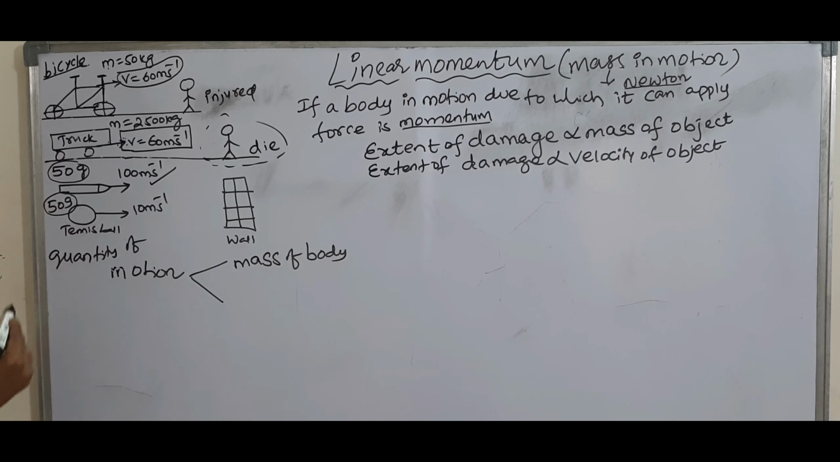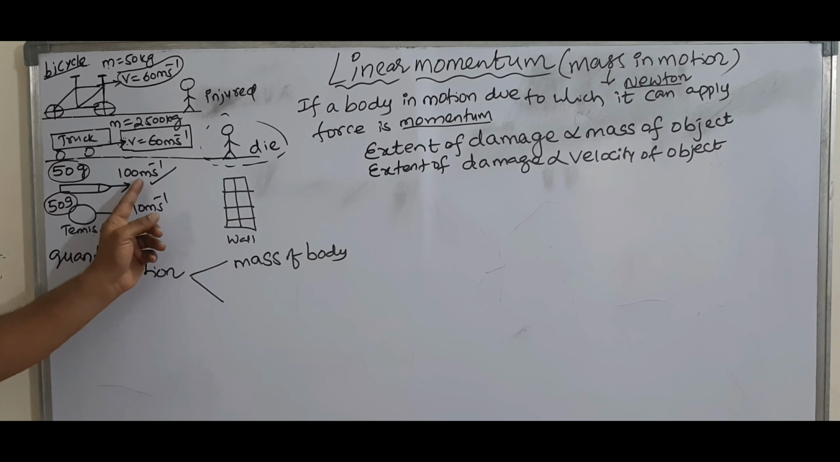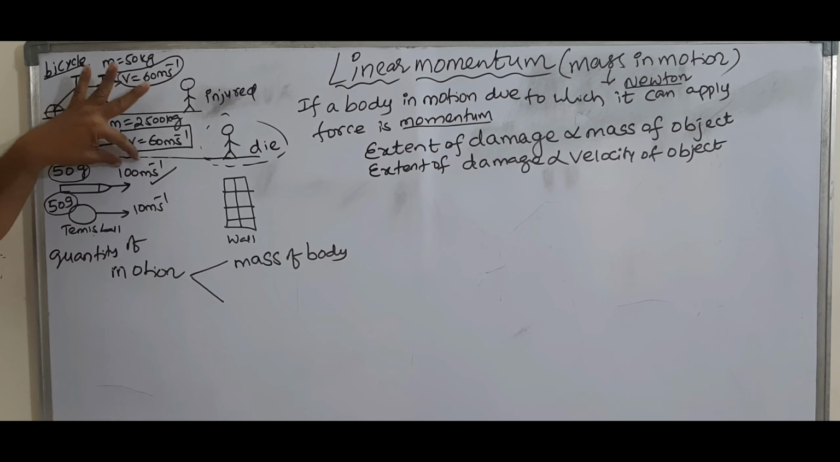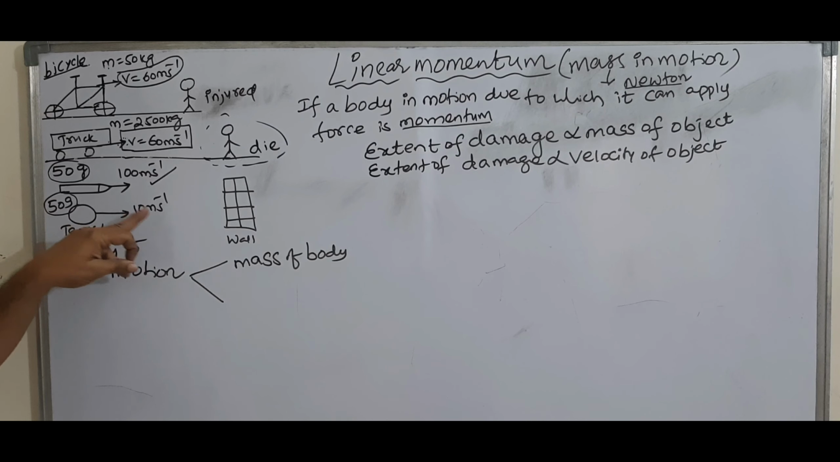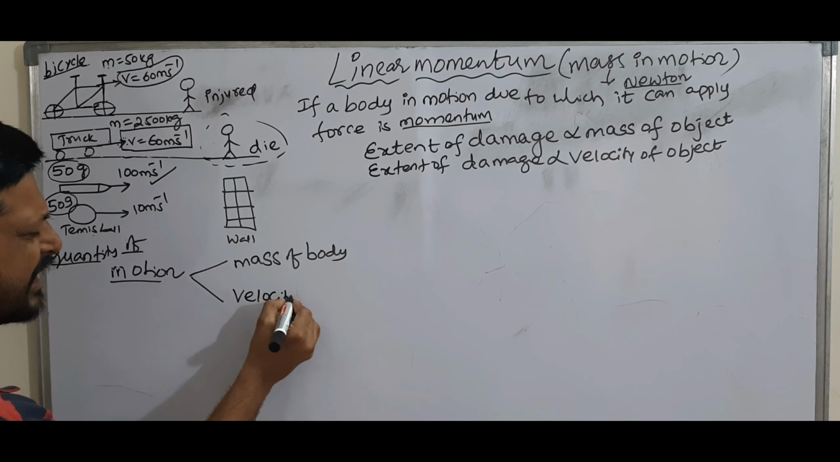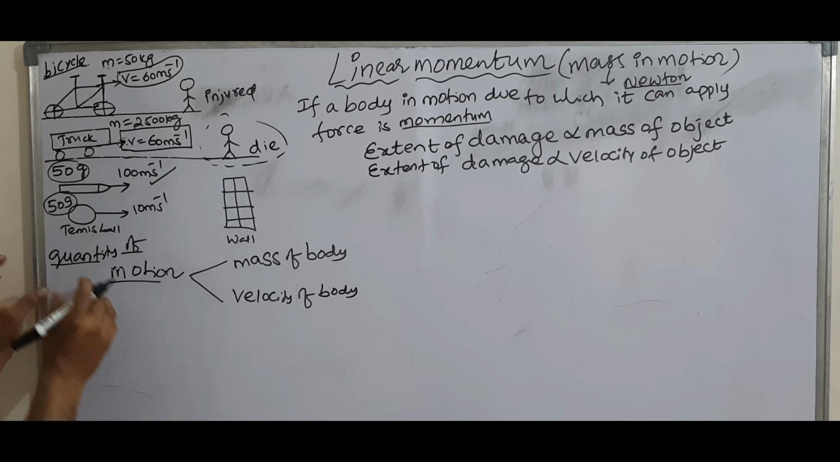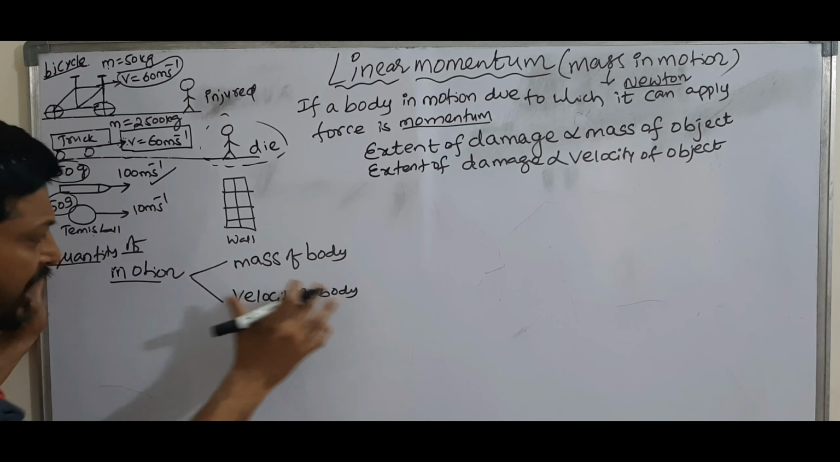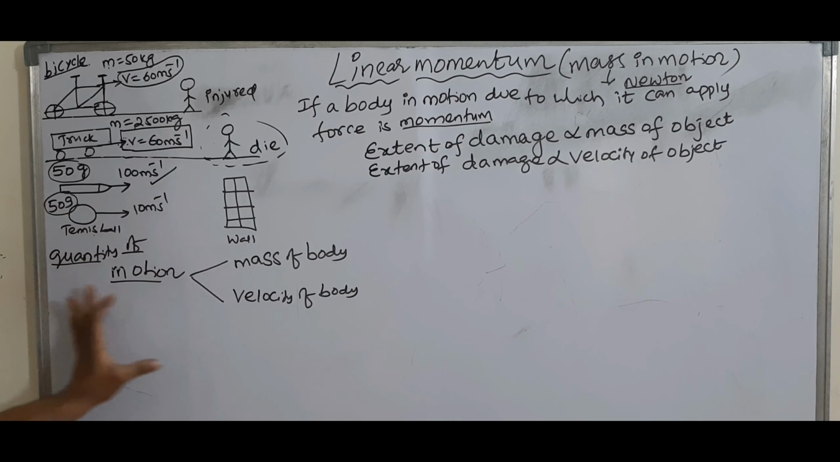Next one. If you observe here, bullet and tennis ball, both are in motion. Both have the same mass, even though both motions are not the same. Why? Because this velocity is more, so it is damaging the wall more. So this motion is greater than this motion. So the quantity of motion depends on the velocity of the body. The quantity of motion depends on the mass of the body and on the velocity of the body. That explains the damage.